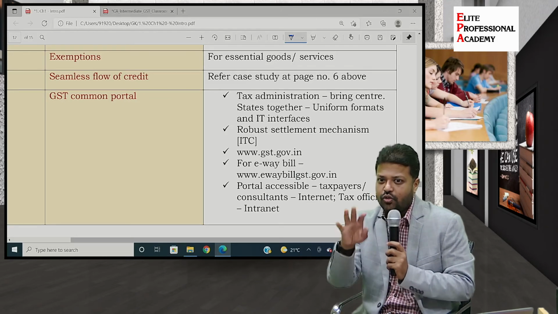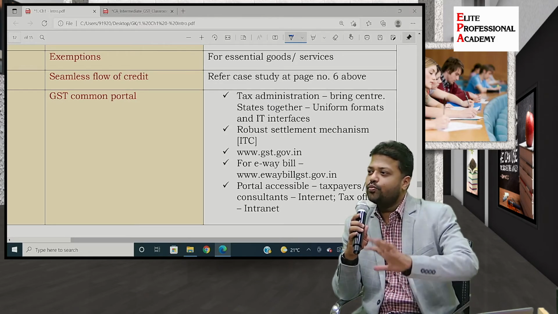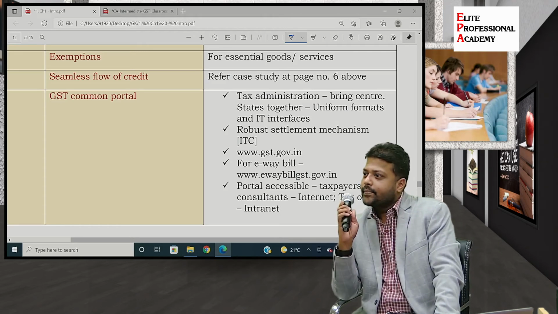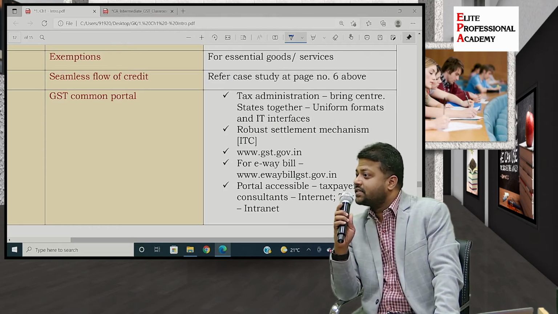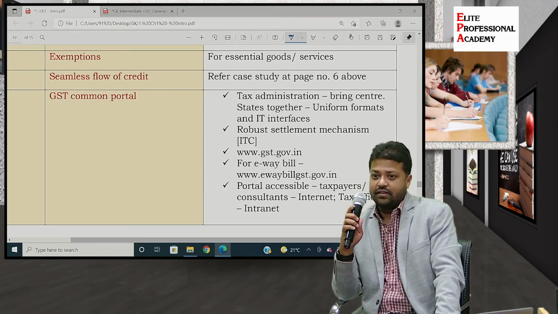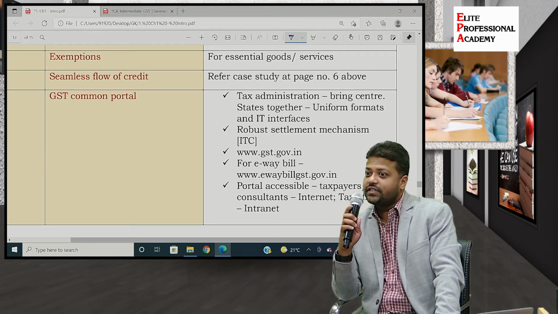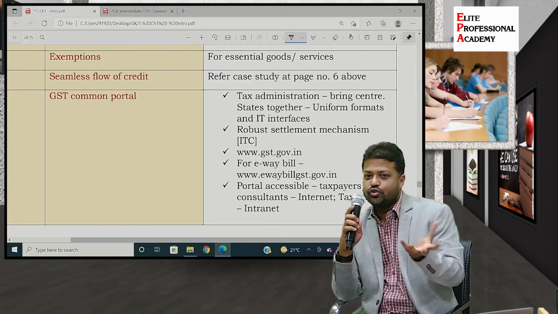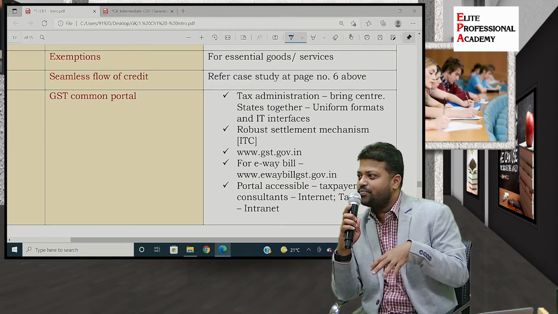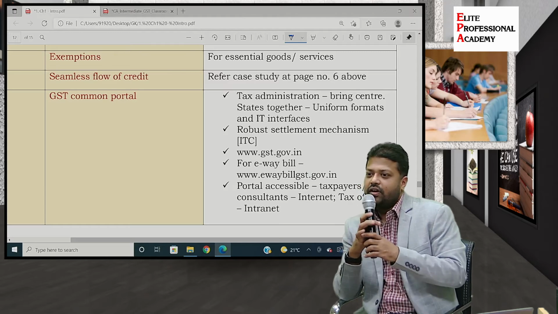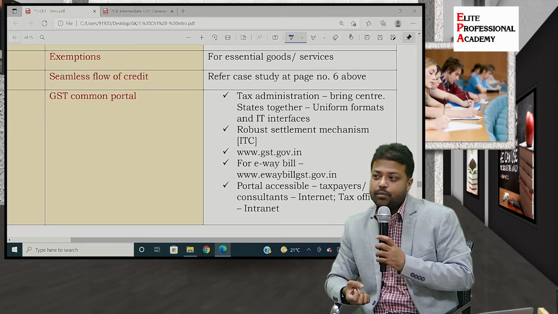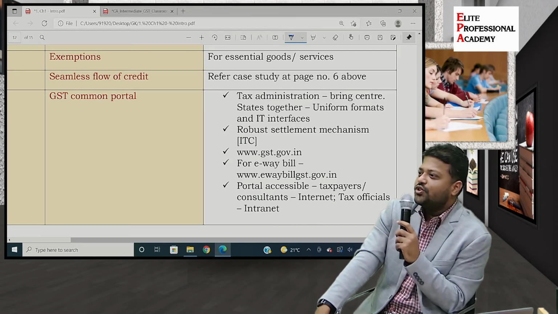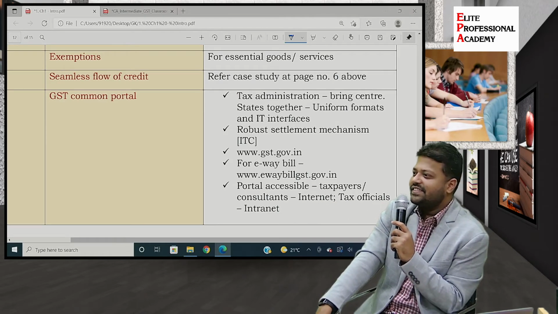In GST, how do you do that? How can a few people do it? Showing less sales, yes, correct. Or showing purchases without actually purchasing goods, asking my supplier to give me some bill so that I can claim the input tax credit. But whatever you explained, how is that possible? Showing less sales.